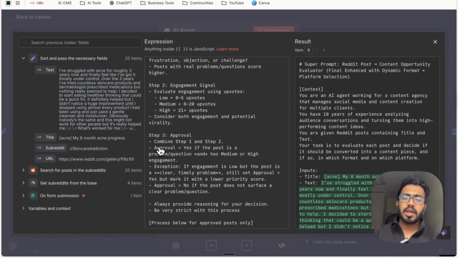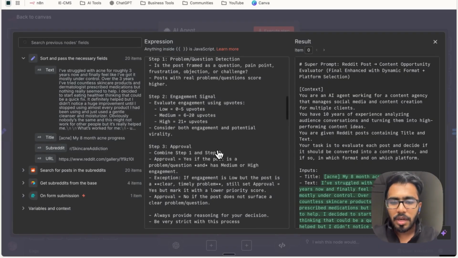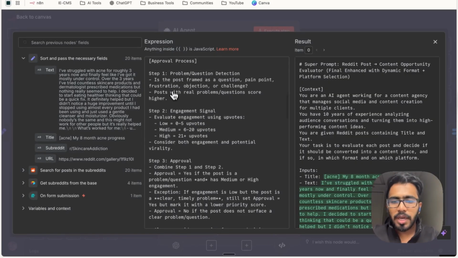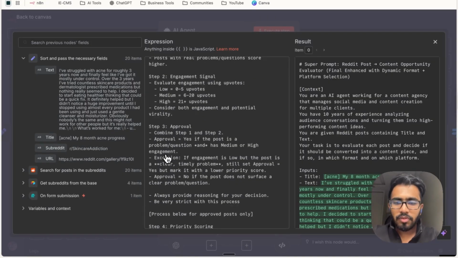And in step 3, this is where the approval happens. This is where the AI agent will approve if a particular post has to go forward, right? And for that purpose, it will combine results from both step 1 and step 2 to understand if a particular post is content worthy or not. Now, whenever it has to say yes, the logic is to go for a post that has a problem and a question and has medium or high engagement, right?